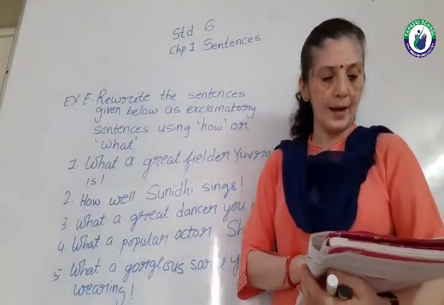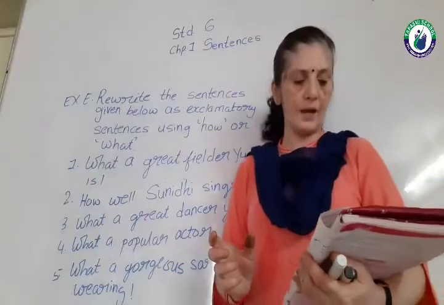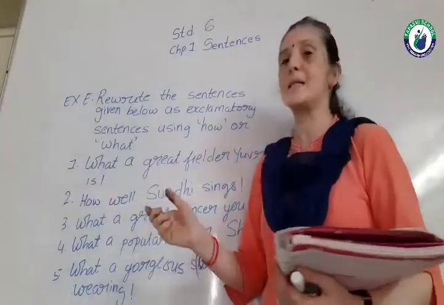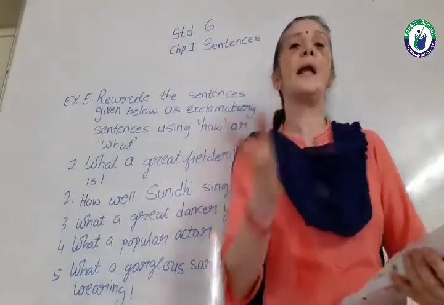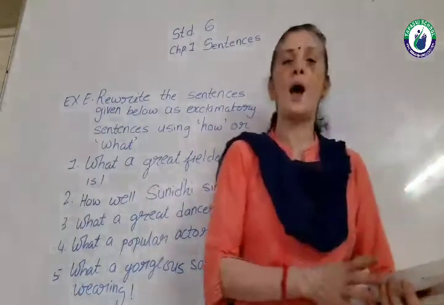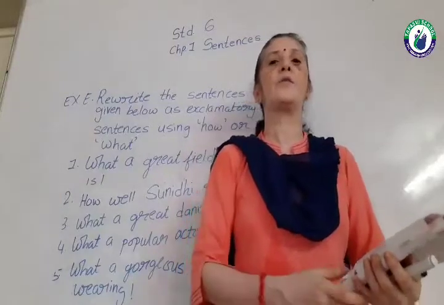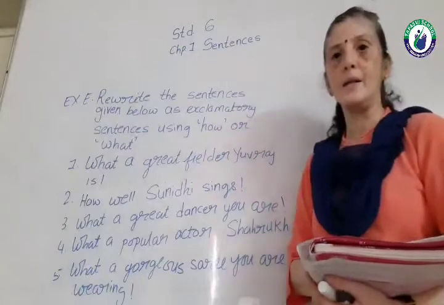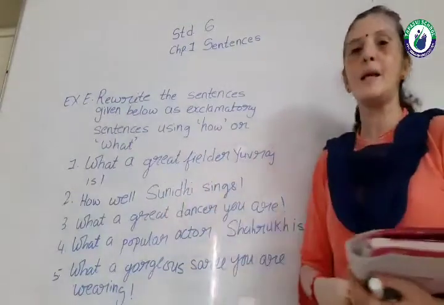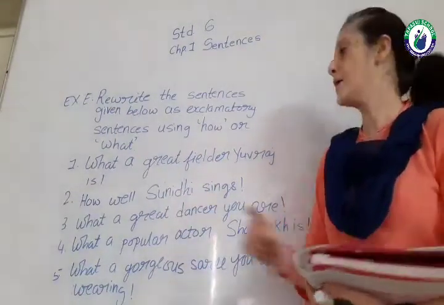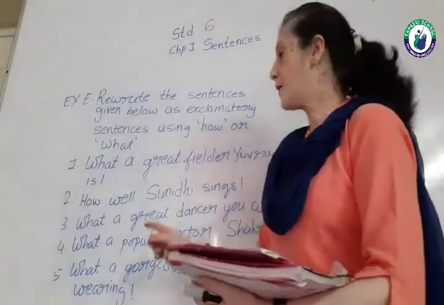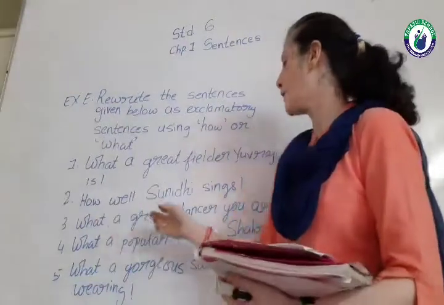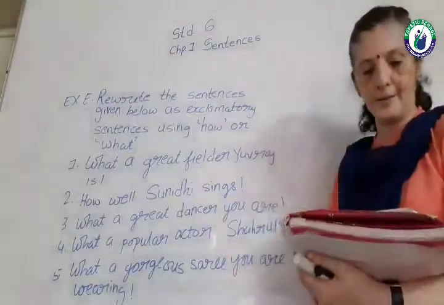Sunidhi sings well. See, whenever some action is given, for example here sings, an action word is given, at that time you have to frame the sentence with how, and with others you have to frame it with what. Sunidhi sings well. How well Sunidhi sings. Third one, you are a great dancer. So we have to frame, what a great dancer you are.